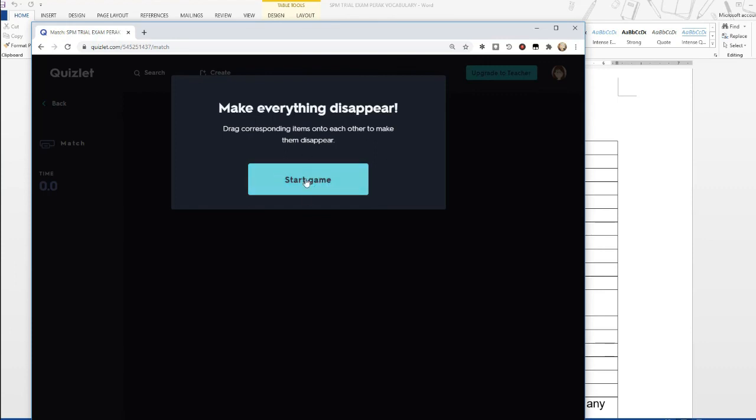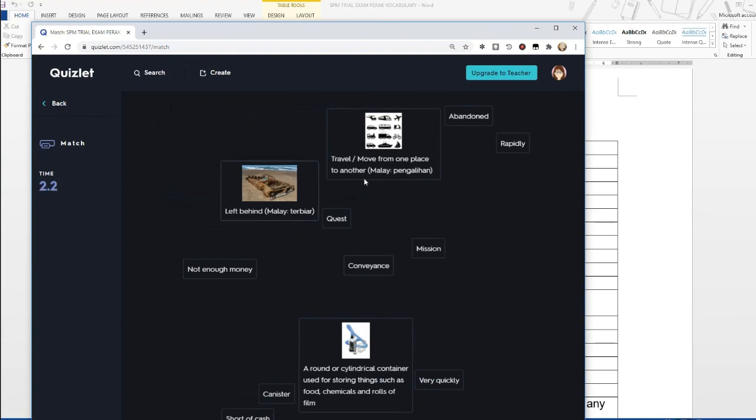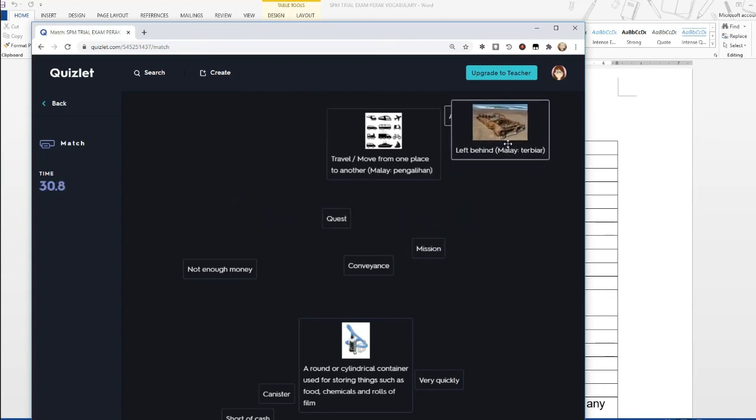Okay, so let's start the game and let's try. So you have the words here, and then you have the meanings of these words. So you need to match these words towards the terms or vocabulary that you learned. So for example, left behind. In Malay it's biar. So which word do you think has the meaning left behind? Okay, so the answer is abandoned. You will pull it over and you'll make it disappear.